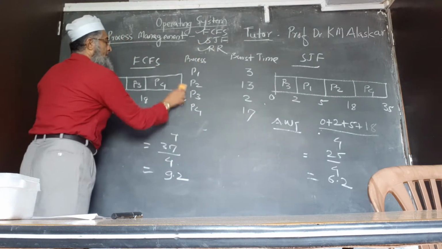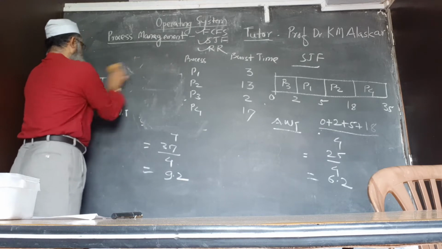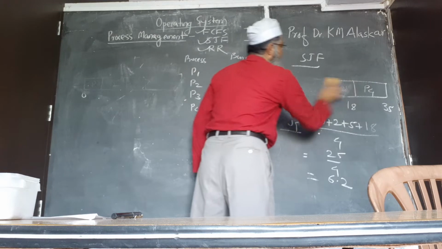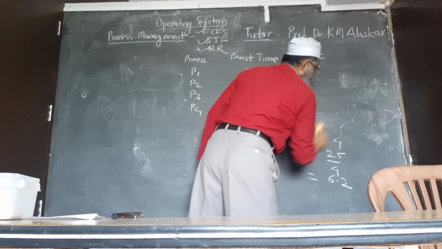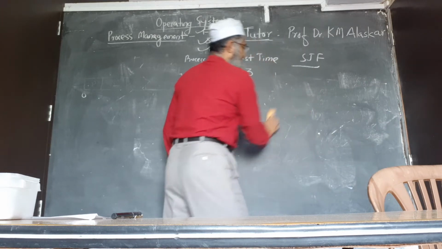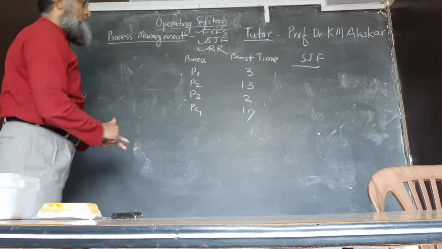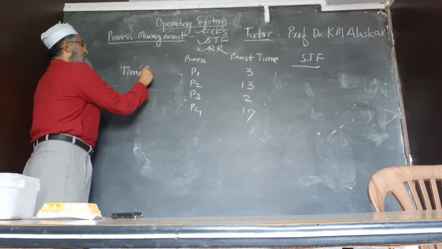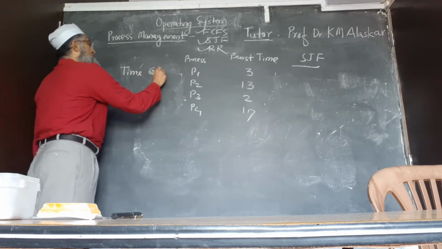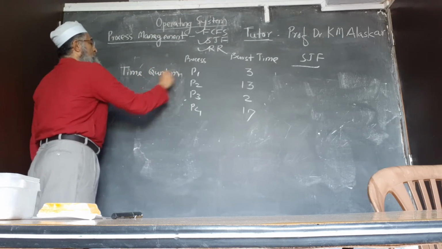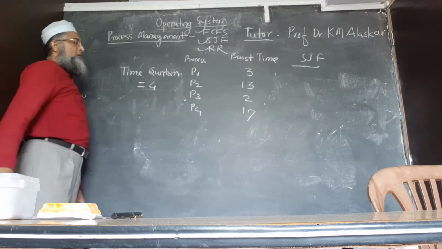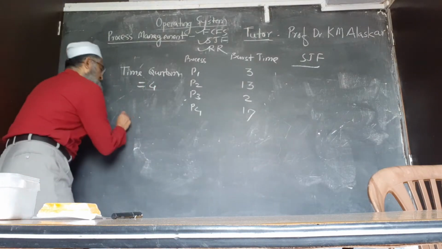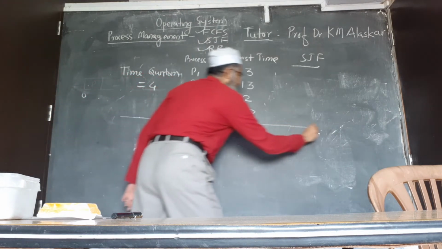First we have to draw the Gantt chart, and accordingly we will calculate the average waiting time using round robin scheduling. For this, we have to decide the time quantum, and the system will decide the time quantum. For example, if you consider 4, so the time quantum is 4, now the Gantt chart will be like this.